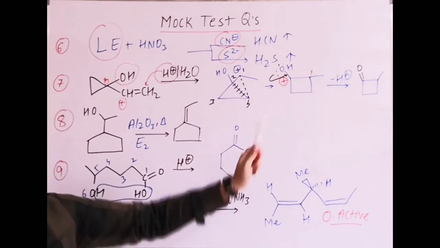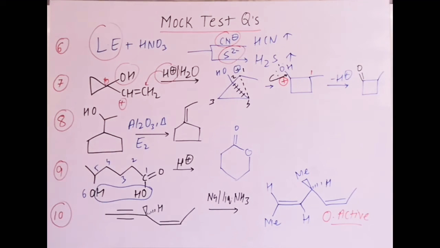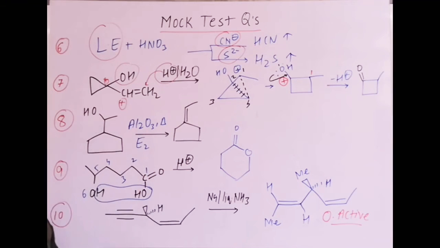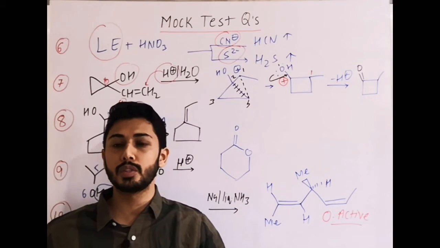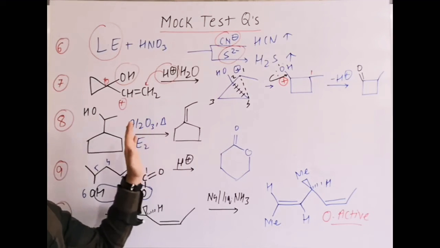This will give you the product which is matching with the options easily. The 8th question is about the alkene formation, that is the product formed. Among these options, if you take concentrated H2SO4, you remember that it is following the E1 mechanism, that means ring expansion is possible and we will not get that product as the major.